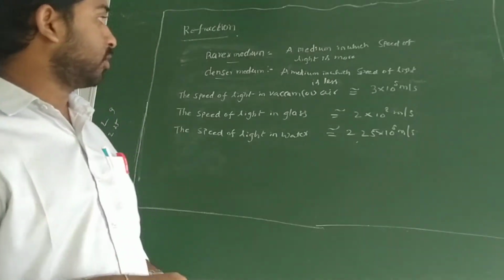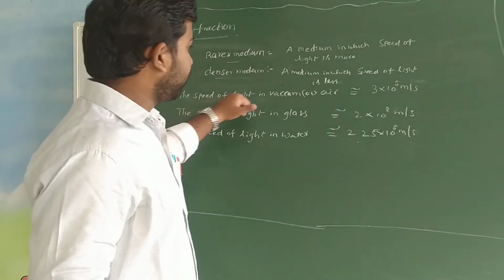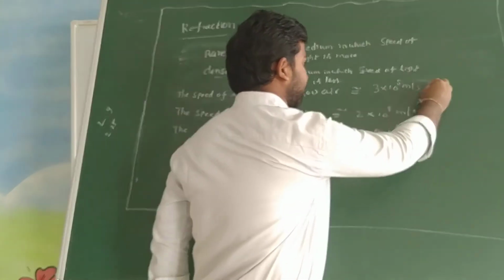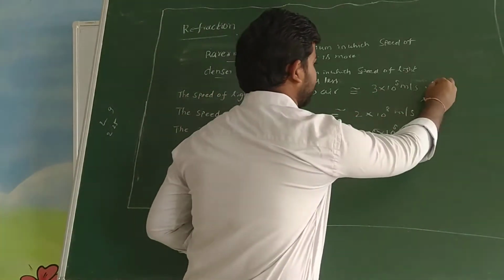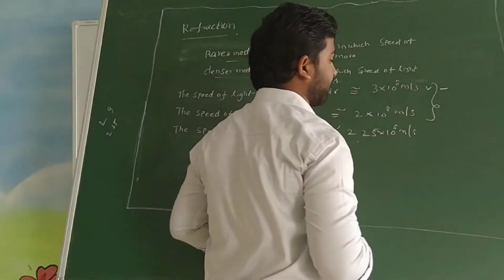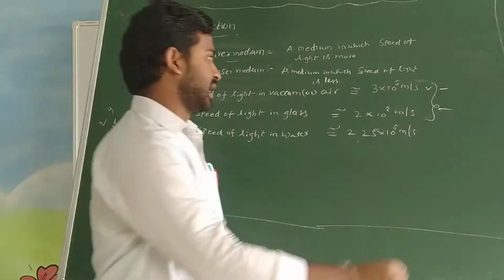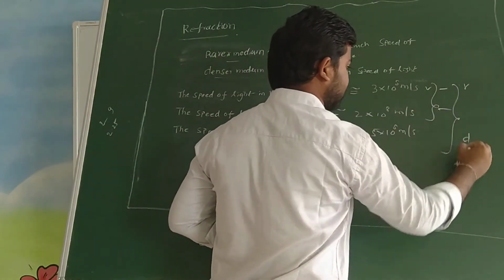Before that, I want to conclude all these points. The speed of light in vacuum or air is 3 into 10 raised to 8 meter per second, so it is a rarer medium. Comparing air and glass, air is rarer and glass is denser.